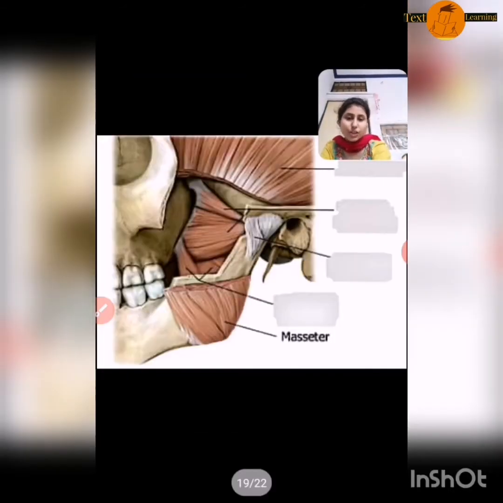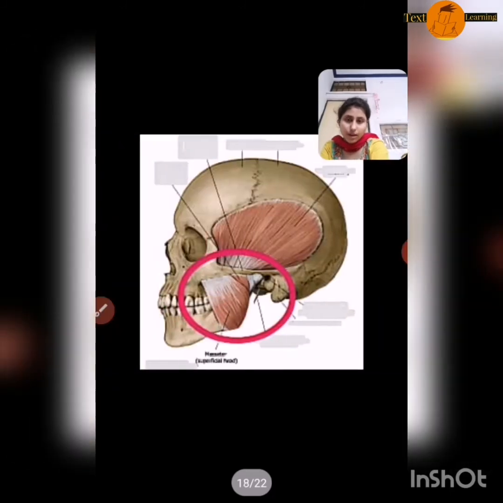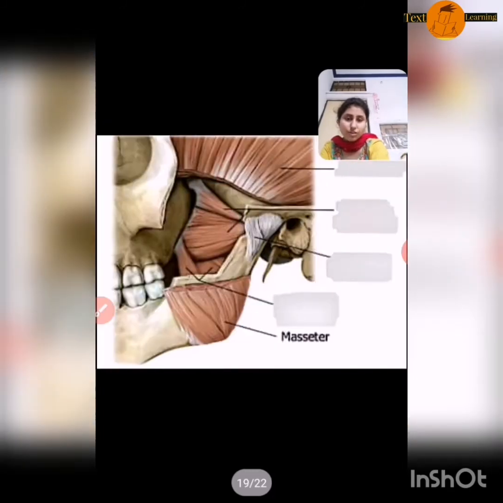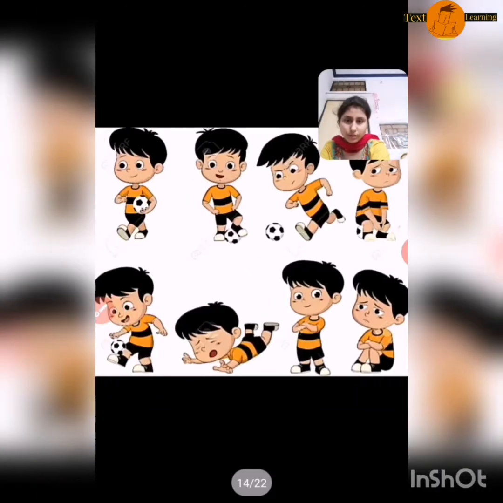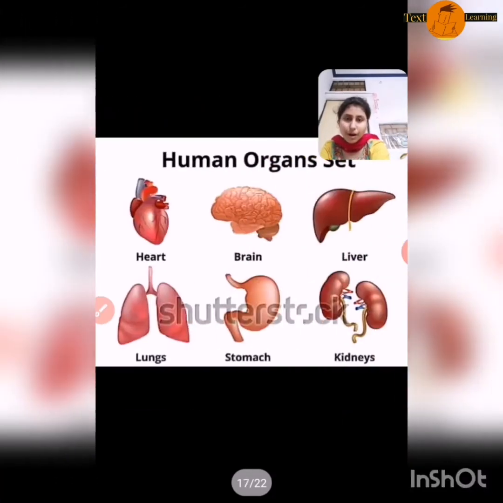You can see the picture of masseter here. See, this is our skull. The red part which is in circle is known as masseter. It is the strongest muscle in our body. Okay, now move back to the page. So till now we have learned about all the human internal organs: heart, brain, lungs and stomach.